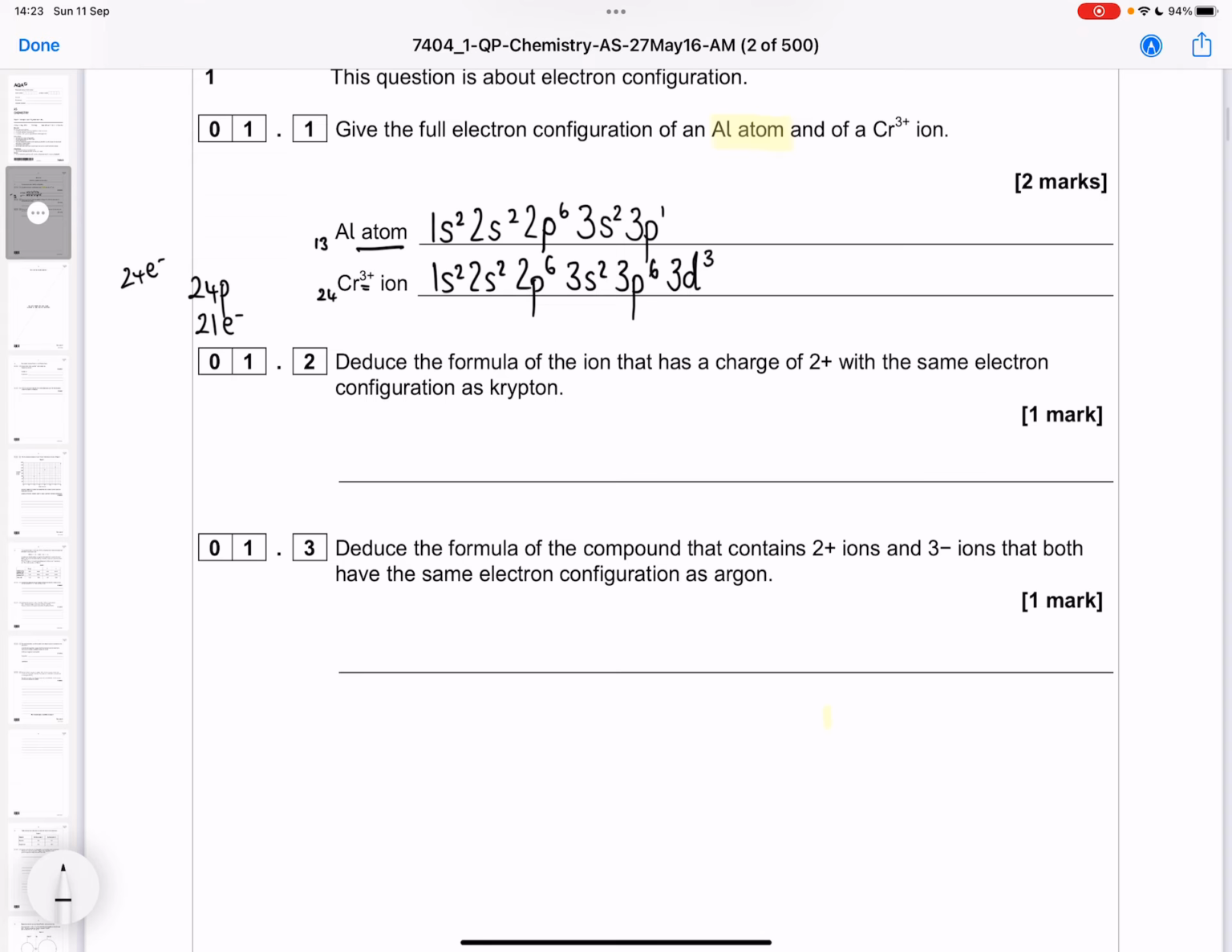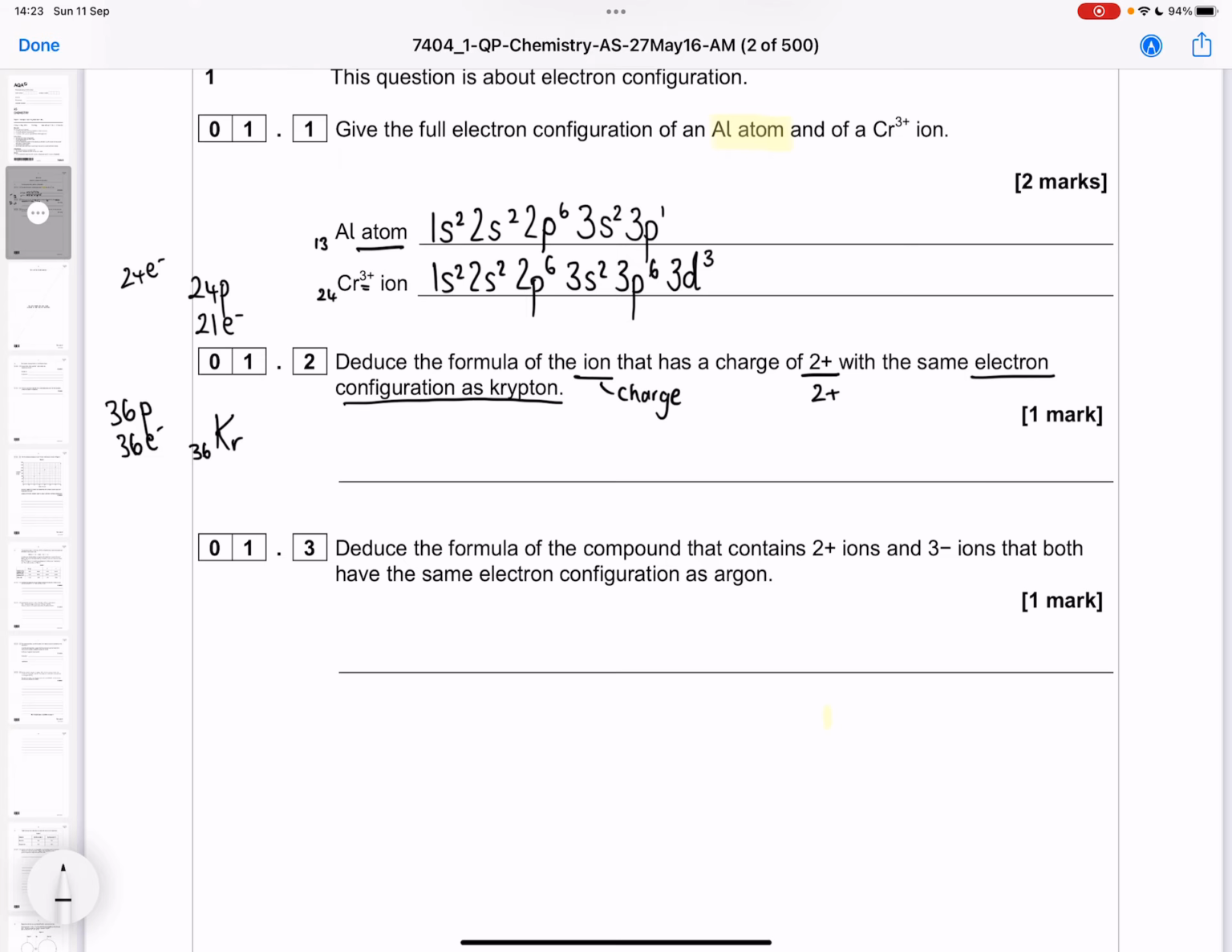Now we're being asked to deduce the formula of an ion, so it's going to have a charge, so we need to make sure we have a charge. It has a charge of 2+, so it's a positive ion, and it has the same electron configuration as krypton. So I'm going to look up krypton in my periodic table again. You can find that it's number 36. Okay, so krypton has 36 protons and 36 electrons.